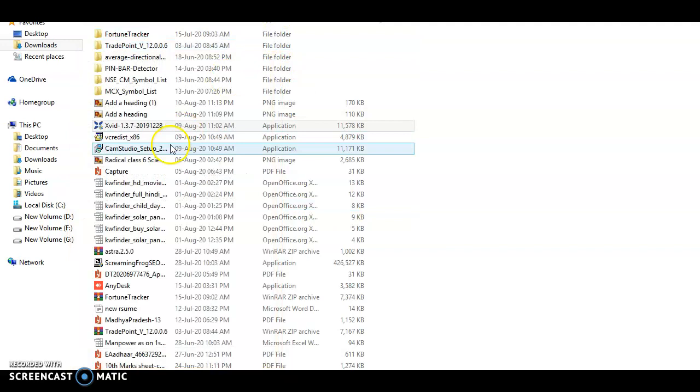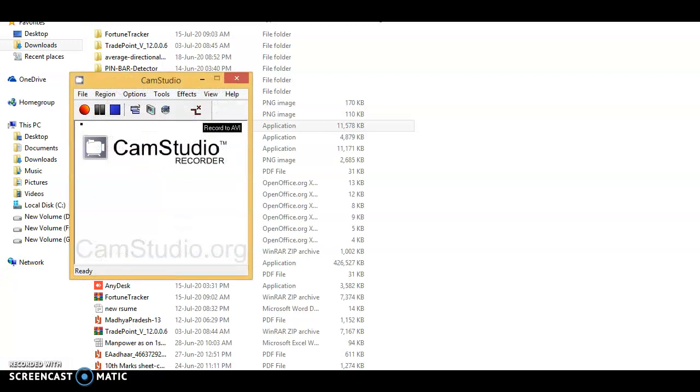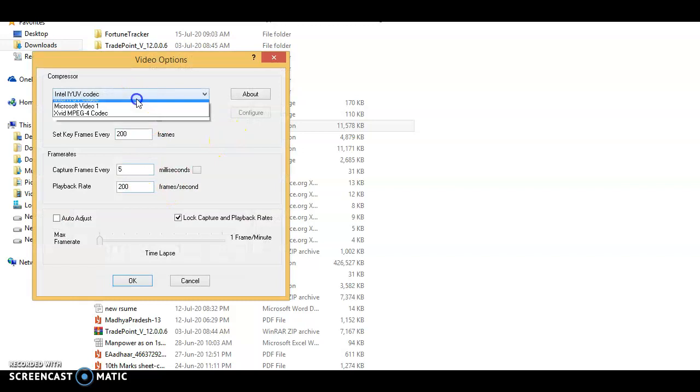After installation is complete, go to CamStudio, open the video option, and see, this icon is available now. After installing you will get your xvid MPEG-4 codec. Click on that. You will see 200 frames and 5 capture frames every millisecond, and a 200 playback rate frames per second. If you multiply 5 by 200, you get 1000 frames per second.